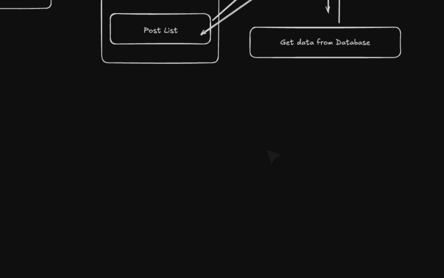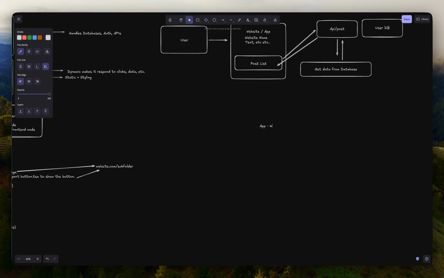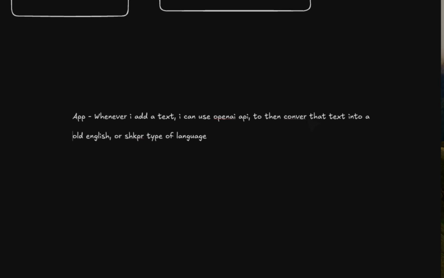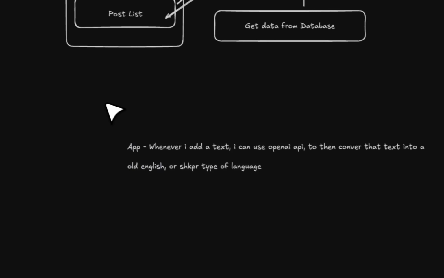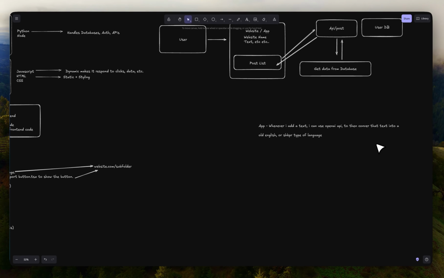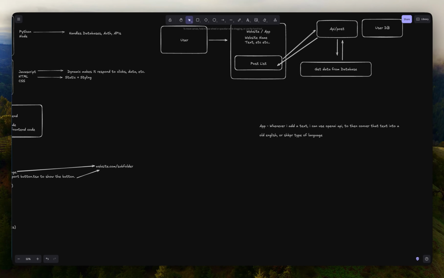I want to build an app where, whenever I add a text, I can use the OpenAI API to convert the text into Old English or Shakespeare-type language. So that's the idea that I want to build. And the reason that I want to build this app in particular is because, one, it's easy and fast to build, and two, it still teaches the concepts that I want to pass on today.